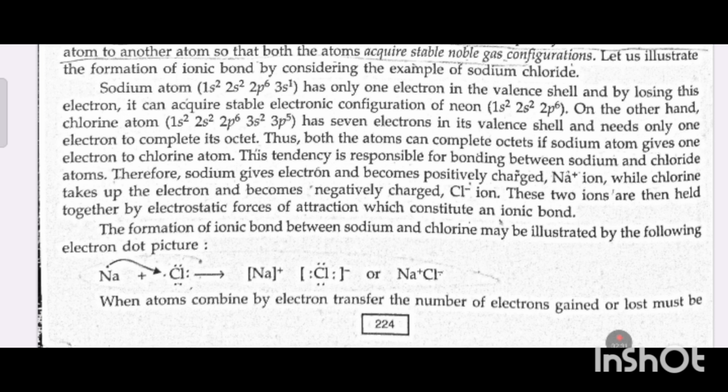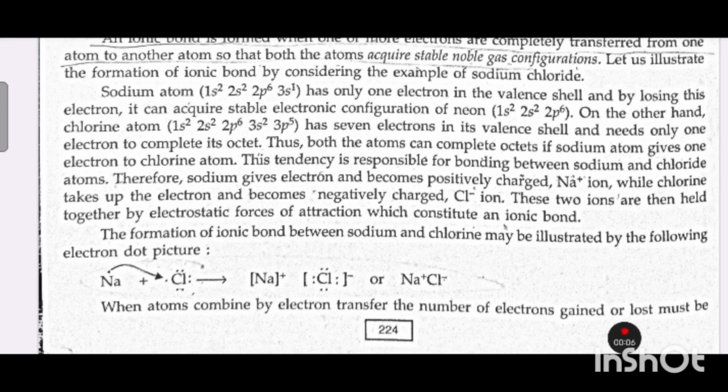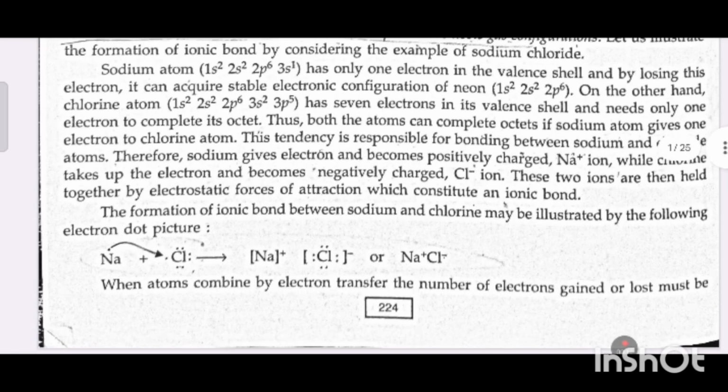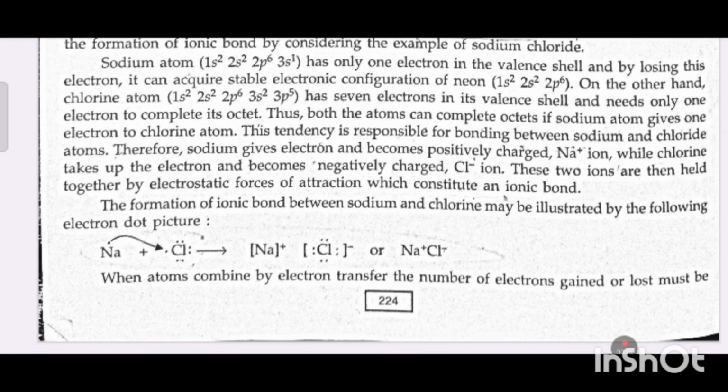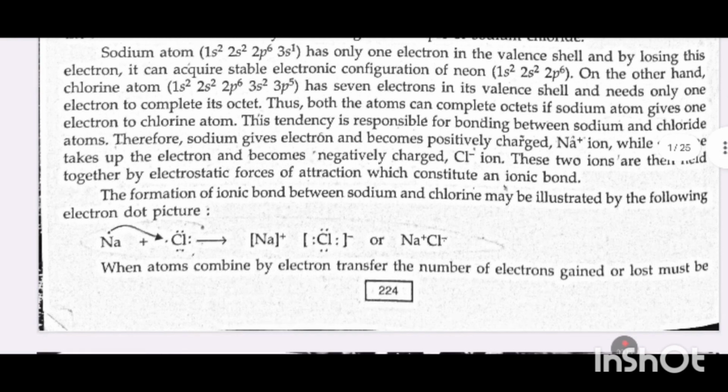On the other hand, chlorine atom, 1s2, 2s2, 2p6, 3s2, 3p5, has 7 electrons in its valence shell and needs only one electron to complete its octet. Thus, both the atoms complete their octet if the sodium atom gives one electron to the chlorine atom.